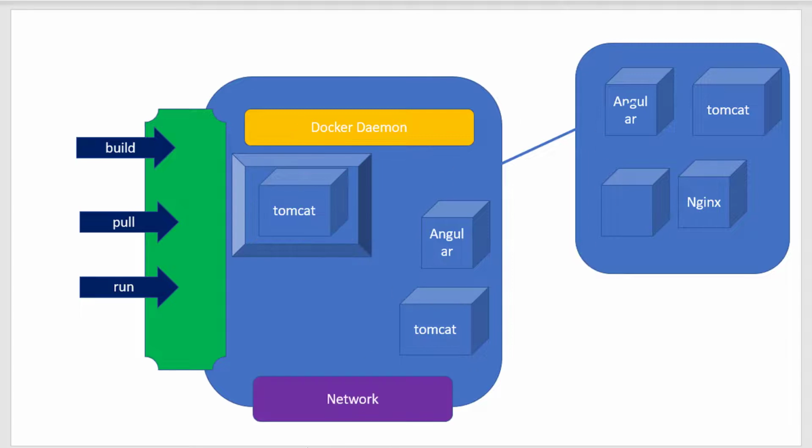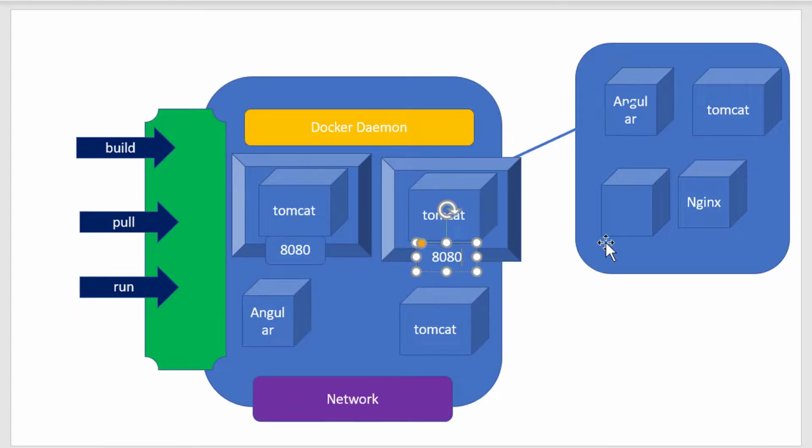I can map the network of the host system to the corresponding IP address. Say for example, Tomcat might be serving in the port 8080, and I may have another instance of Tomcat that will be running in port 8080 or 8081 for that specific container. So container acts like a virtual machine with n number of configurations pre-built, so that it can be started instantaneously and get the services up and running.